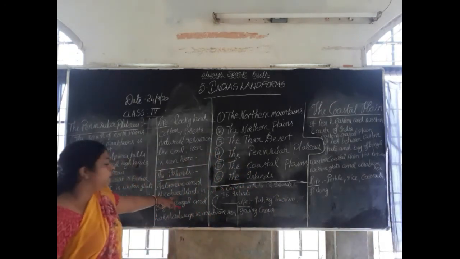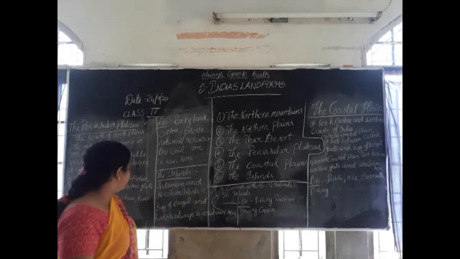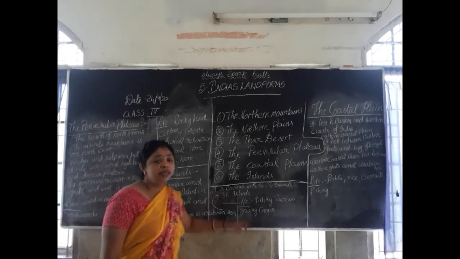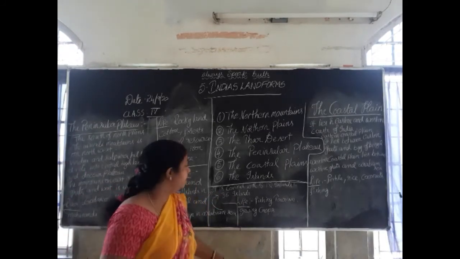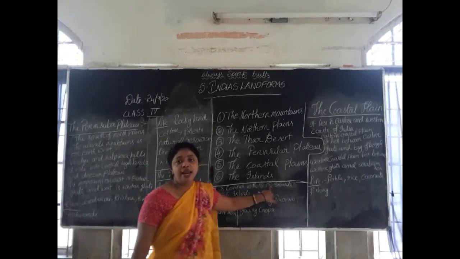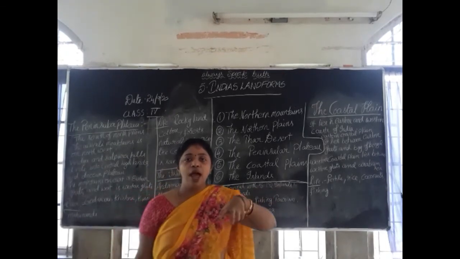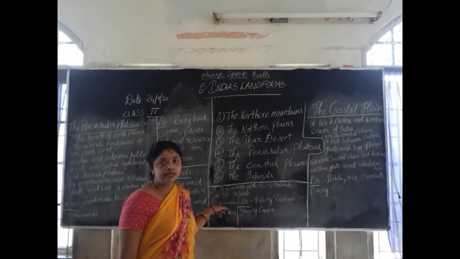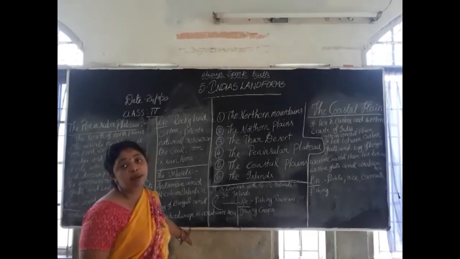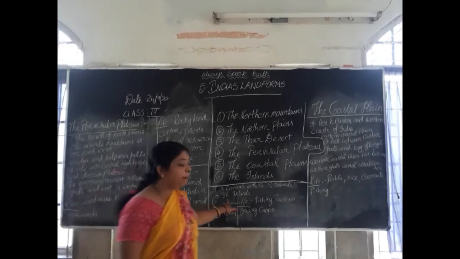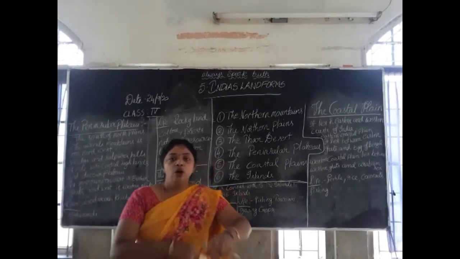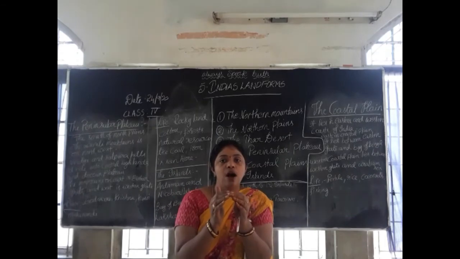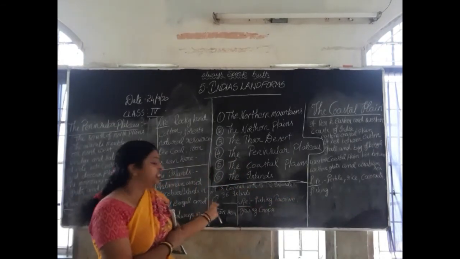The Andaman and Nicobar Islands comprise a total of 572 islands. And next, the Lakshadweep Islands comprise 36 islands.